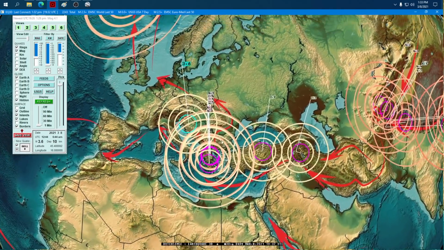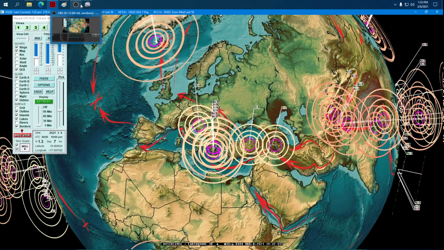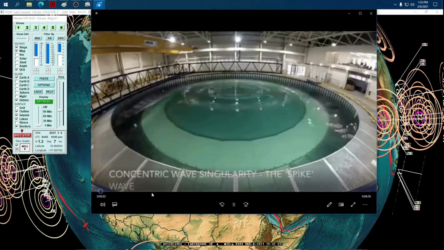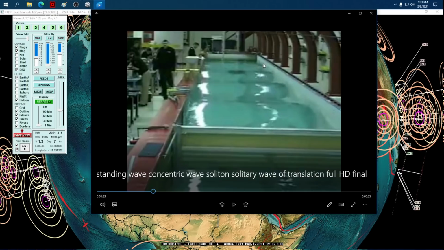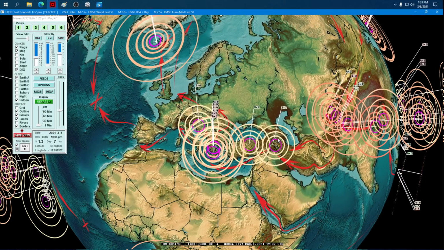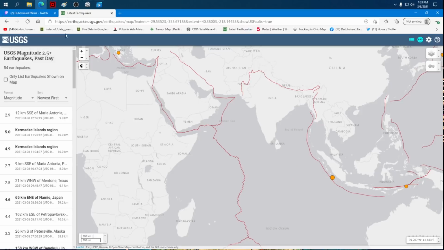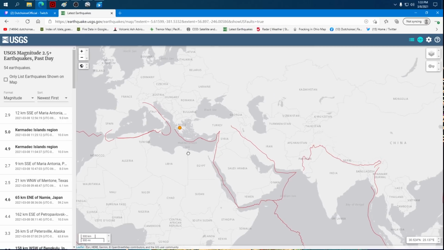Now look at the spacing on this. Again, remember the wave tank that I showed you at the start of this update. So we get our hammering action from the deep earthquakes, but the spread of the earthquakes, the same sized quakes. Again, imagine these all as 4.0 or 3.0 range earthquakes, and they're spreading out across all of Turkey going up into Central Europe. And this is the wave tank. And the wave tank is shown in the red lines here on the USGS plate boundary map. So it's not a straight tank like in the laboratory, but still the earthquakes go down around and come up on the inside of it.